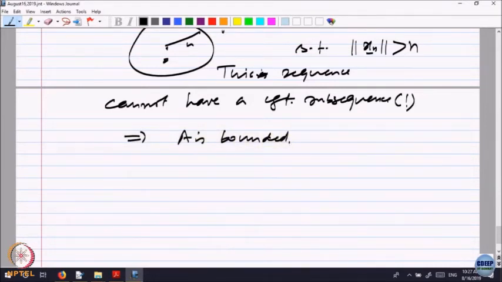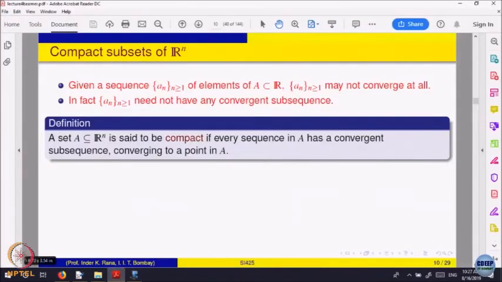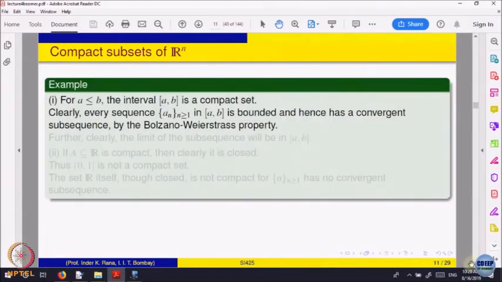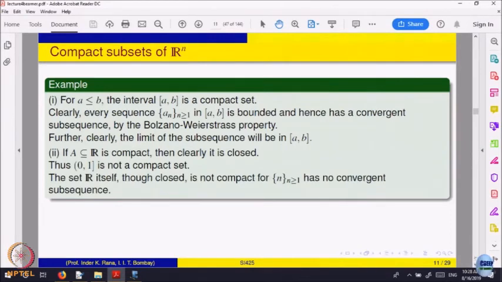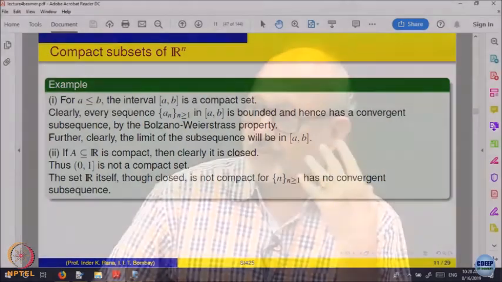So, what we have done? We have proved the theorem that a subset of R n is compact if and only if it is bounded and closed. A closed interval a to b is compact, so it is closed. The whole space R or R n is not compact. The real line is closed, but it is not bounded. For the same reason R n is not compact.